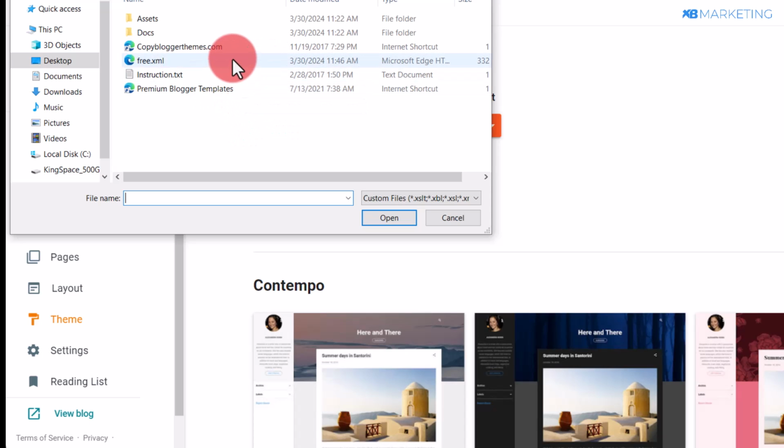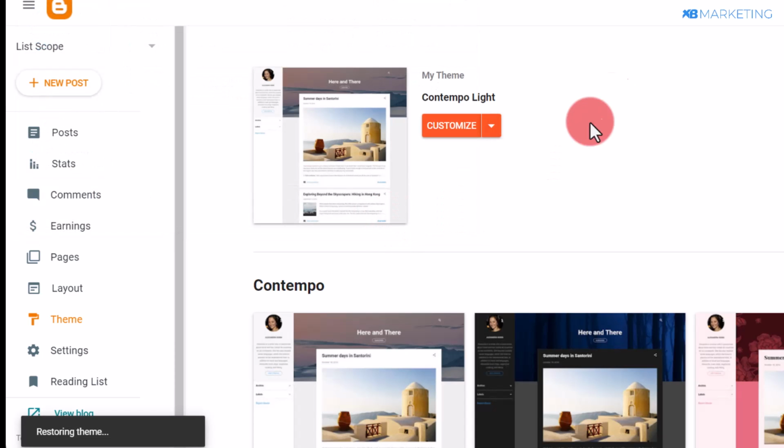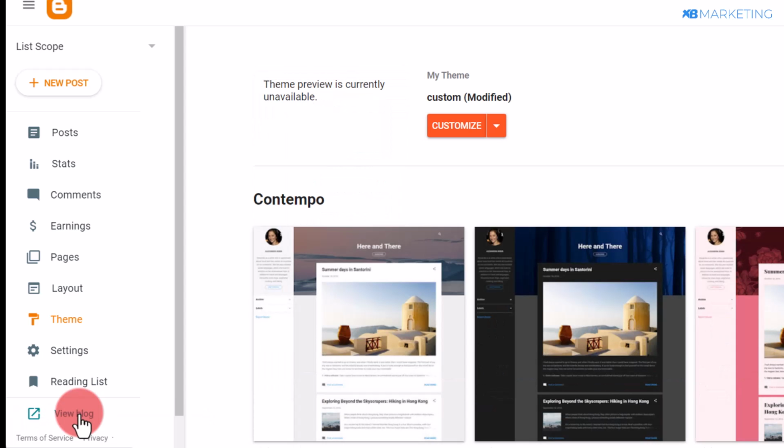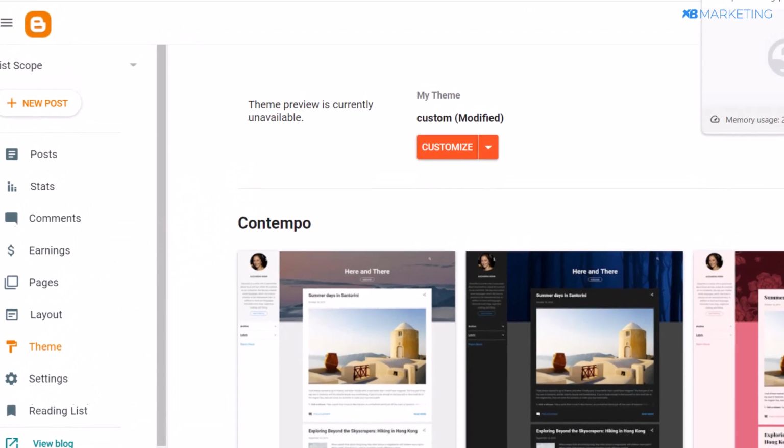Once you download the folder, all you need to do is to open the folder and click on this free.xml and click on open. Once you do this, it's going to say restoring theme. It's going to say restored theme. Now you want to open your website in a new tab to see what it looks like.